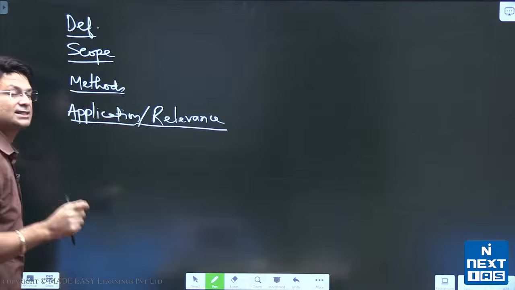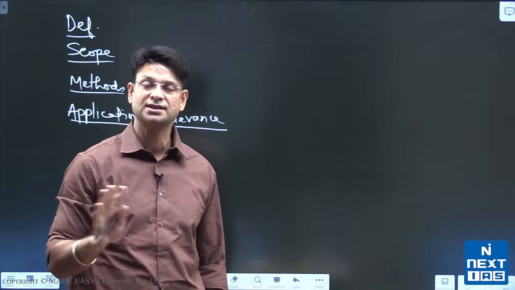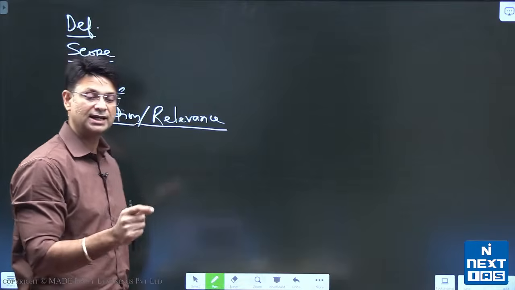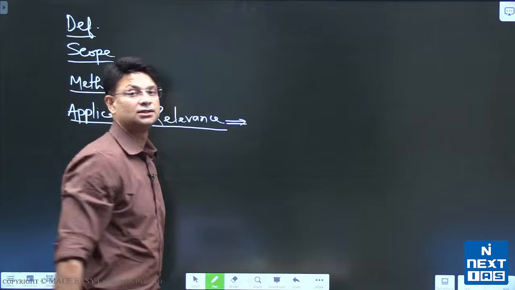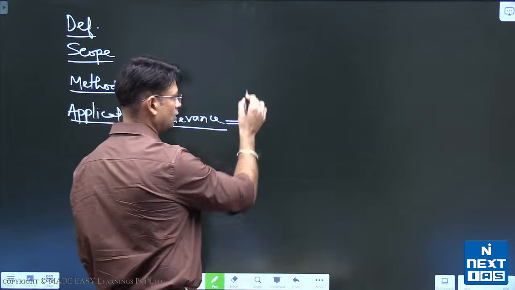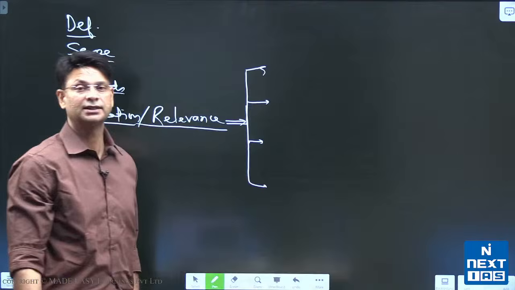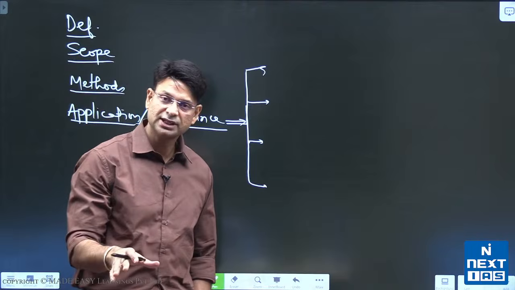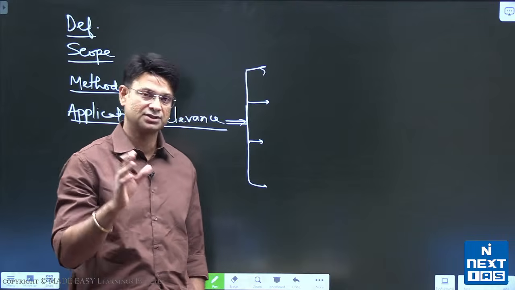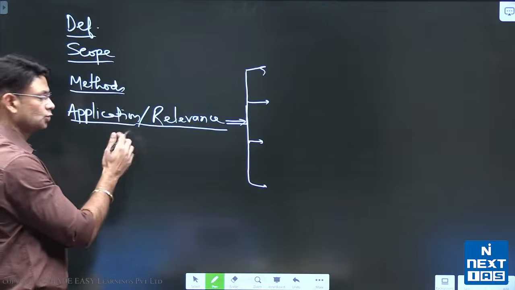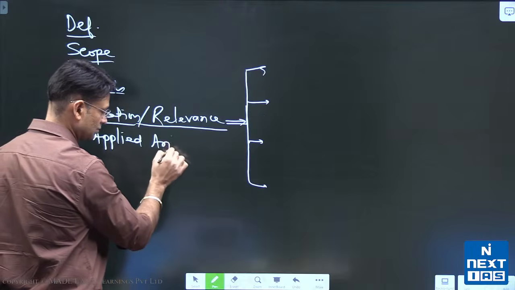See, unless any subject has any practical application or relevance, it won't be studied anywhere. So anthropology must have some practical applicability. Where can it be used? It can be used in all the four branches, all the four dimensions. That means biological anthropology can have application, socio-cultural anthropology can have application, archaeological and linguistic as well. When we say application, we talk about one branch of anthropology that is called applied anthropology.